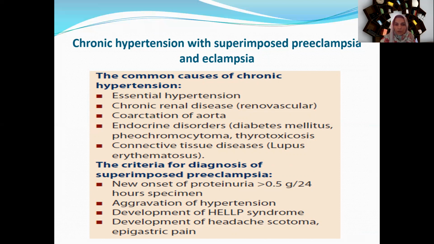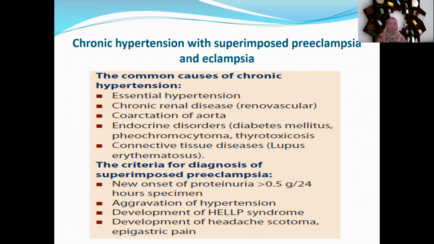Chronically hypertensive patient, the common cause of this chronic hypertension, as we all know, the first one is essential hypertension. Any etiology is not known. This is also called primary hypertension, and the family history might be there. Then chronic renal disease, coarctation of aorta, endocrine disorders like pheochromocytoma, thyrotoxicosis, and diabetes that may lead to this